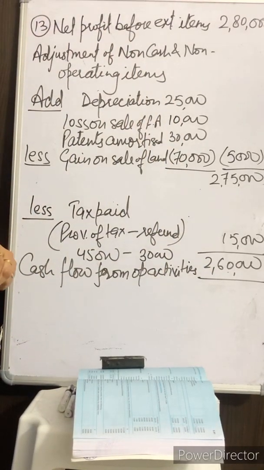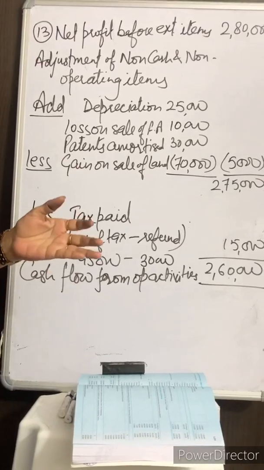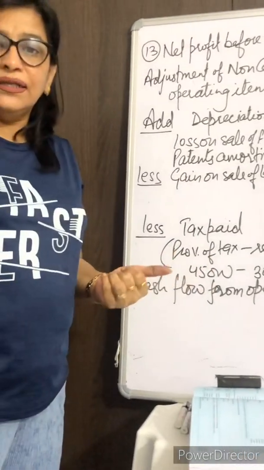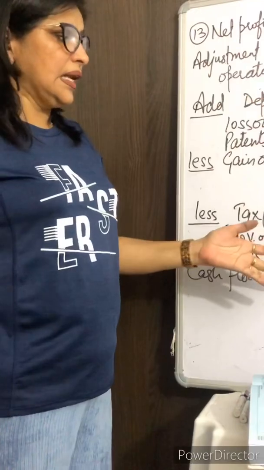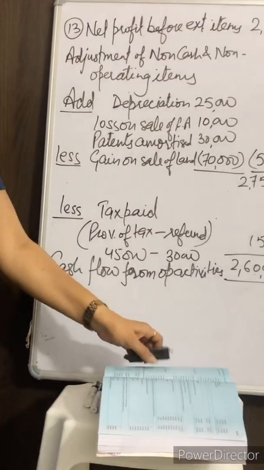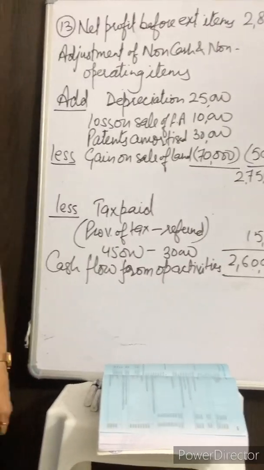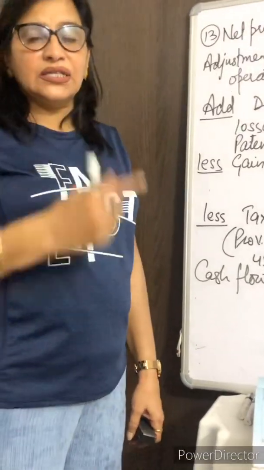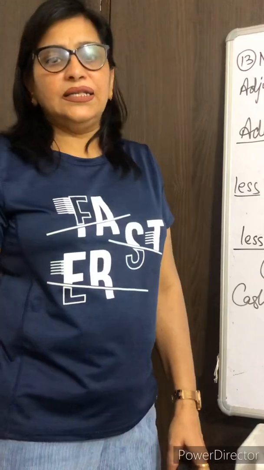I think it is clear. So many times we have discussed the format and the calculation. This is the calculation of cash flow from operating activities. That's all for today. You have to solve the rest of the assignment questions yourself and come out with your queries. Thank you.